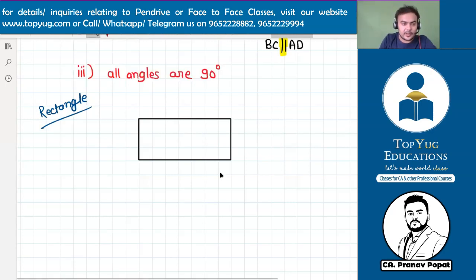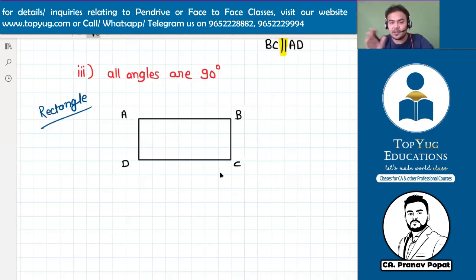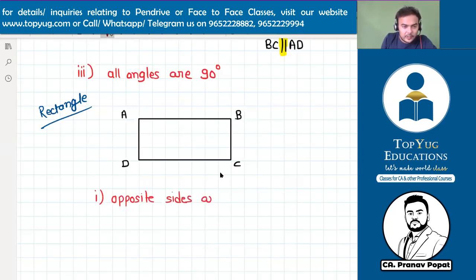So if this is A, B, C, D, you cannot say that AB equal to BC equal to CD. No. AD is equal to BC and AB is equal to CD. Okay. Only opposite sides are equal. So condition number 1, not all sides are equal. Opposite sides are equal in length.